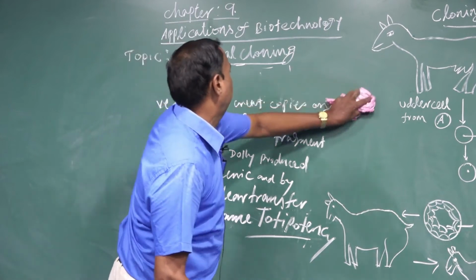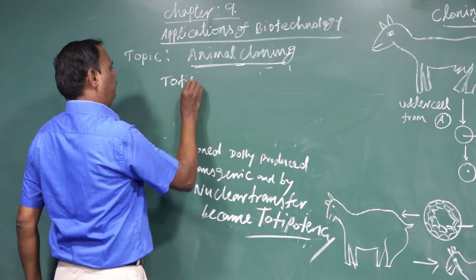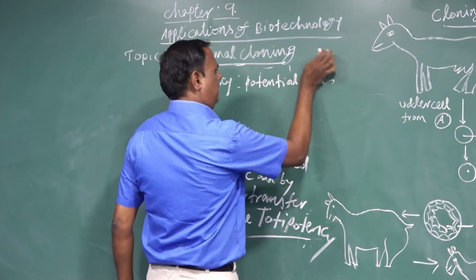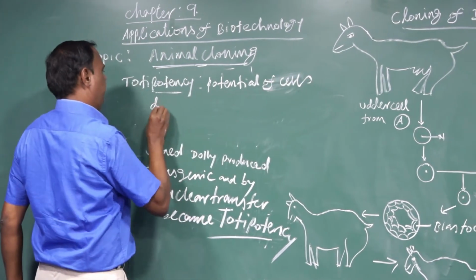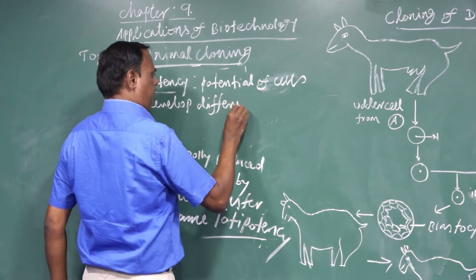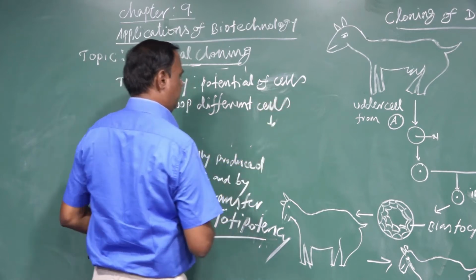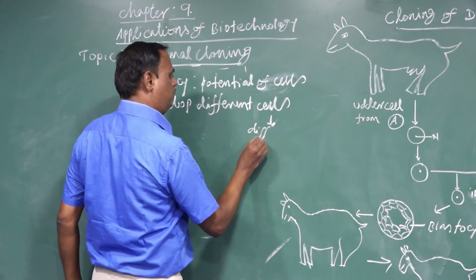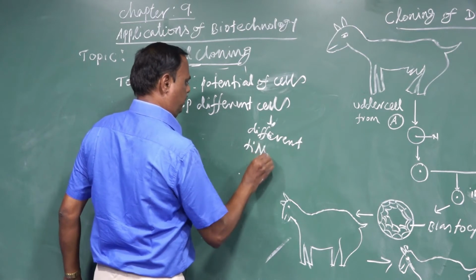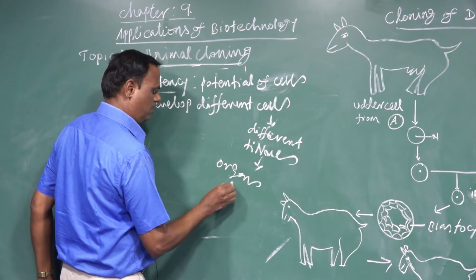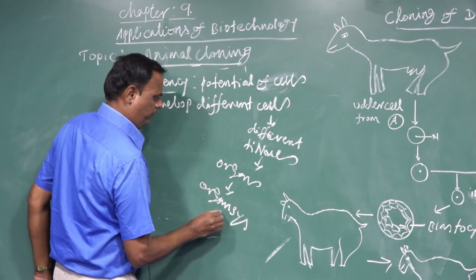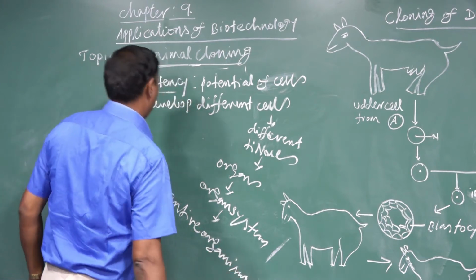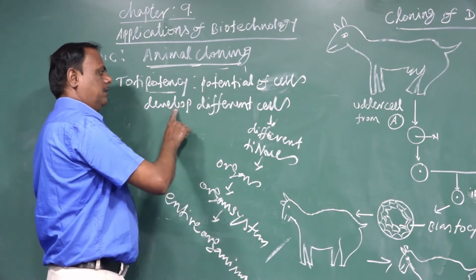Totipotency means the potential of cells to develop into different cells.